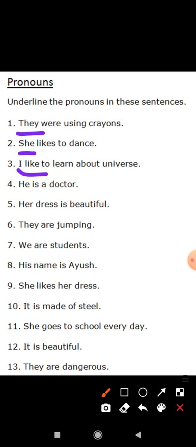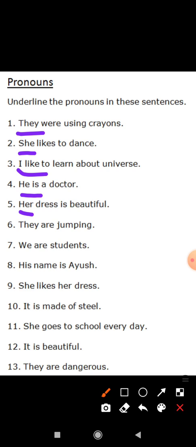"He is a doctor." If we use Ramesh, then it becomes a noun. But instead of Ramesh, we use "he." Then it is a pronoun. Very simple. Yes. "Her dress is beautiful." If we say "Rani's dress is beautiful," Rani is the name of a girl, but we use "her" here.